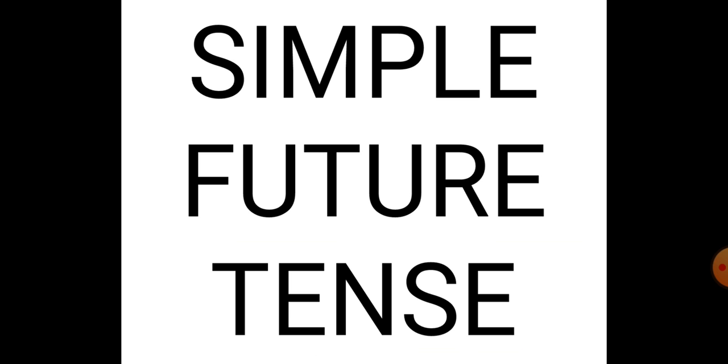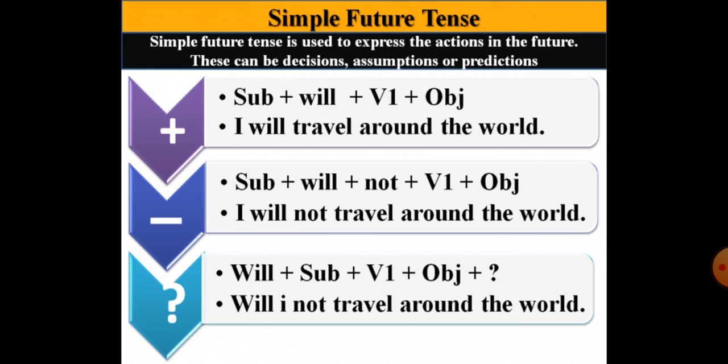Now coming to the simple future tense. Now what is simple future tense? It indicates an action that will take place after the present time and that has no real connection with the present time. So it indicates the action which is going to happen in future, but it has no connection with the present. That is future. For example, he will walk home. There is no connection with the present tense. In future he will walk home.